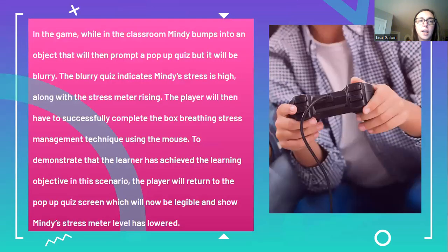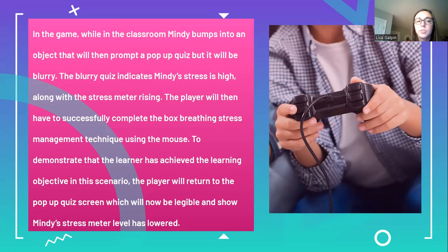So in the game, while in the classroom, Mindy will bump into an object that will then prompt a pop-up quiz, but it will be blurry. So this is just an example in the game itself. That blurry quiz will indicate that Mindy's stress level is high, along with that stress meter rising. Again, that thermometer is going to be up high.